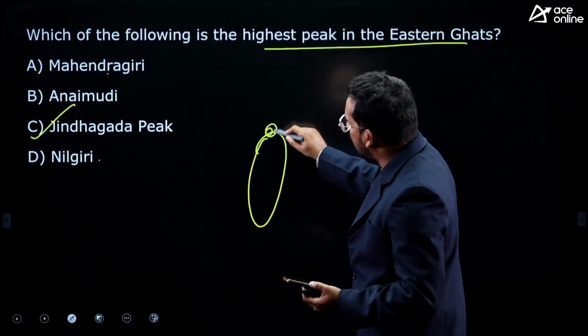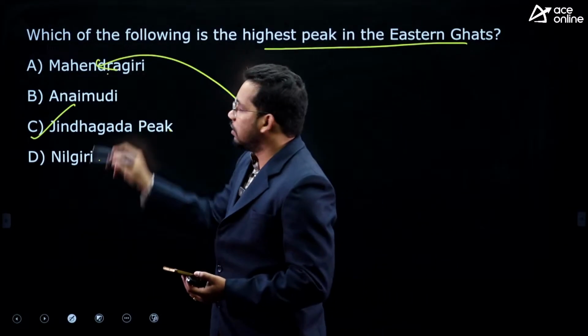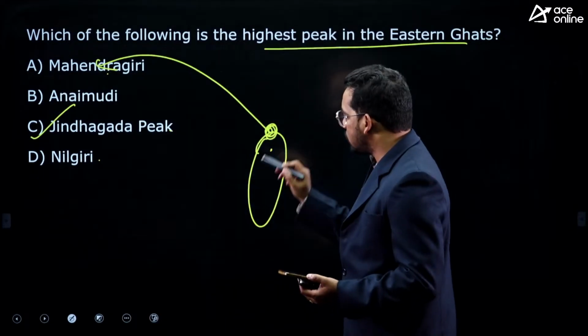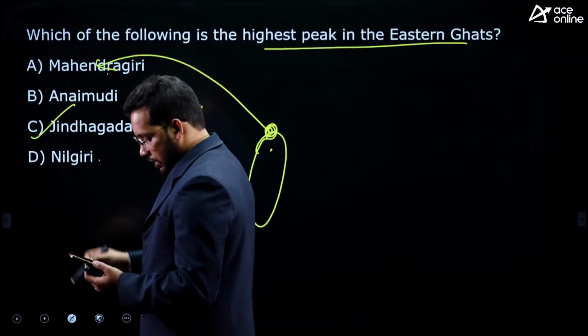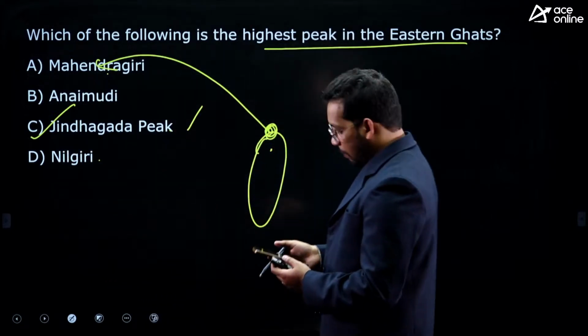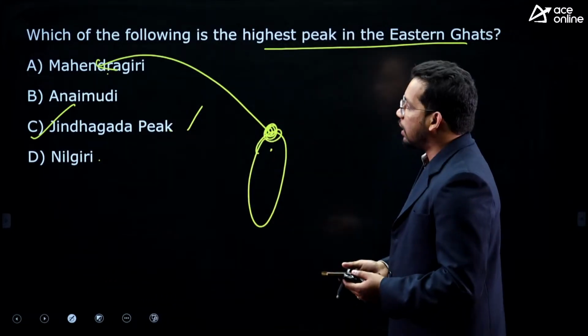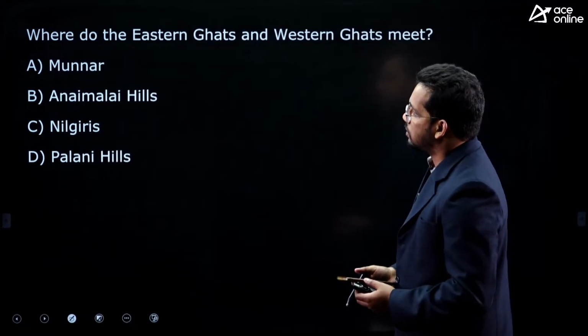Northernmost peak in the Eastern Ghats is Mahendragiri, but the highest peak is near Araku, Jindagada peak. So, answer is C. Mahendragiri is the northernmost high peak in the Eastern Ghats.